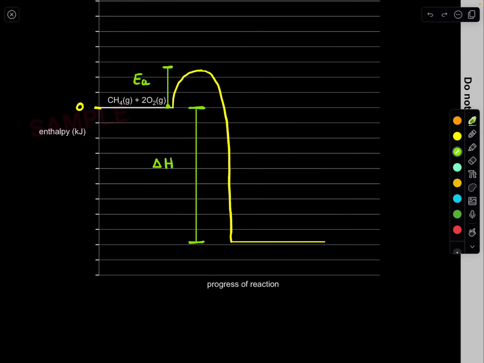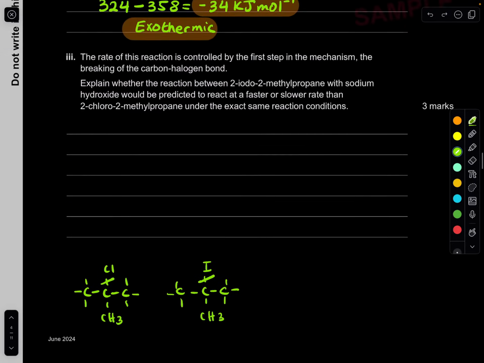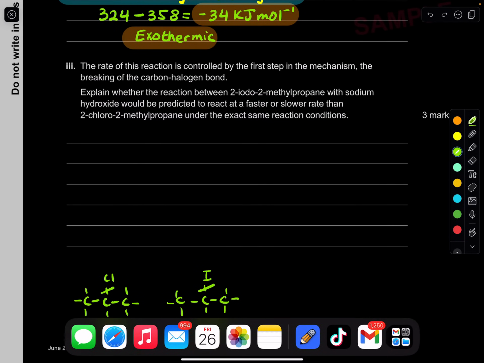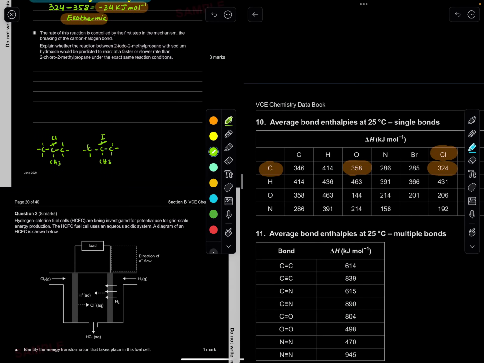It means that you don't need a lot of energy to break the bond. So the activation energy is less. And hence remember, if the activation energy is less, it occurs quicker. So which of the following? Let's have a look at iodine and chlorine. What's the difference between those?